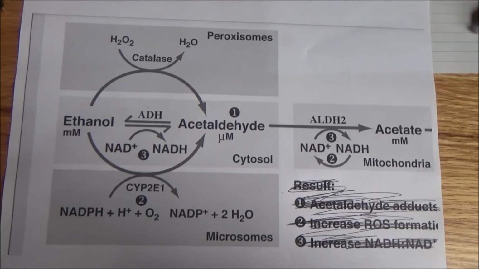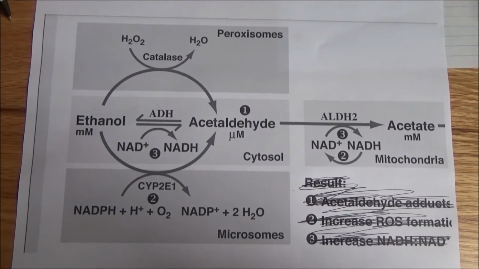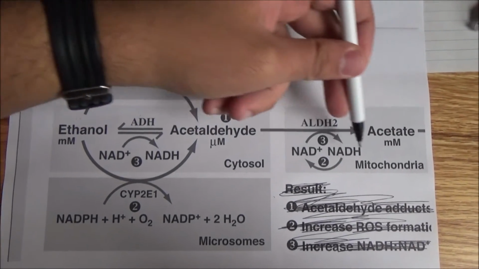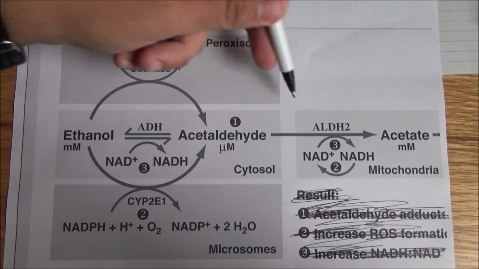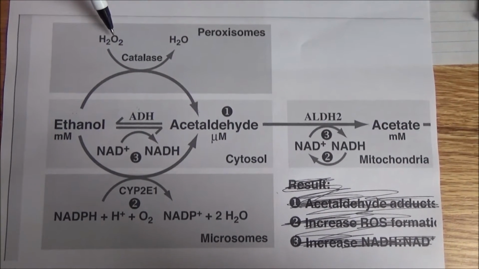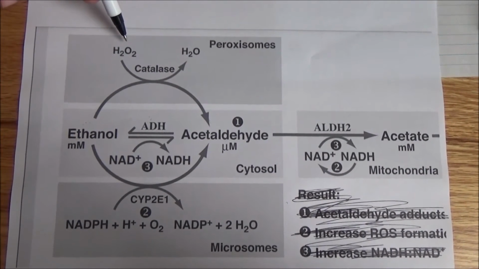Let's say you're drinking alcohol one night and you're just like, man, I want some more. So then you go and you drink some more. Now, your body is not only going to do this whole reaction in this line with ADH and ALDH2, your body is also going to go and say, okay, I'm going to need a little bit more help. We need to get rid of this alcohol faster because this guy's drinking a ton.